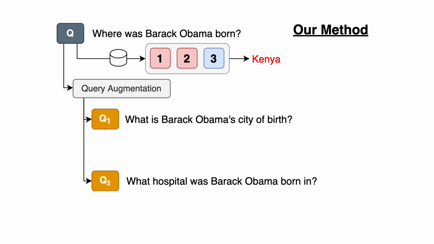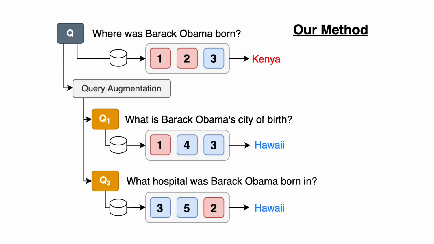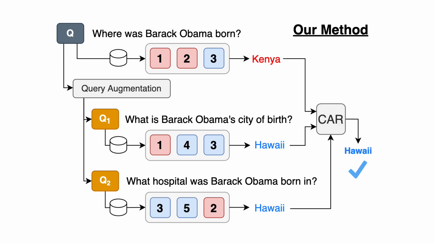We then take these augmented questions and do search with them, just like we would if they were the original question. These both return a new set of documents. You can see here documents 4 and 5 were not found in the original query. And then finally, we perform regular question answering on each of these subsets, which return the answers Hawaii. The final step is to combine these answers into one final aggregated answer. We aggregate them using our new calibration method, confidence from answer redundancy, or CAR, which takes them in and their retrieved passages and generates one final answer, Hawaii.